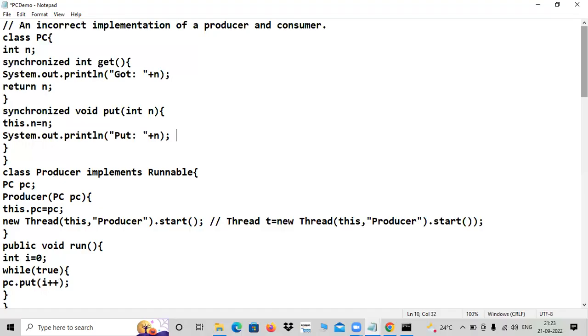Put 0. Right. Understood. So this is locked. Okay, fine. And the other thing is also locked. Okay, but both are locked, even though we don't know when put is called and when get is called, is it not? This is started, but we don't know who is fast. See, producer, consumer. Let us take our issue as an example.